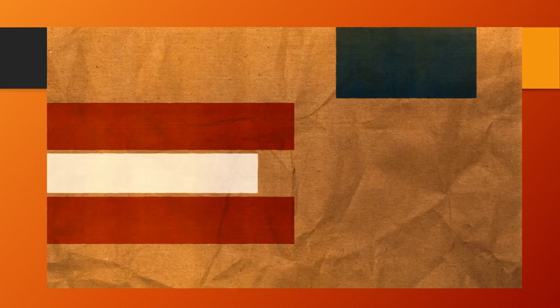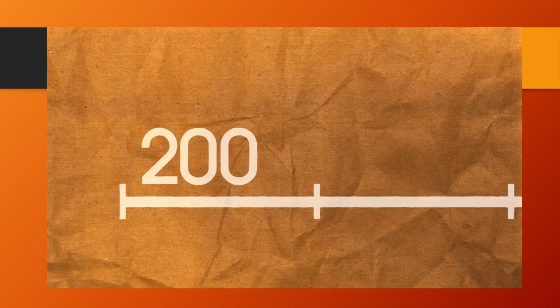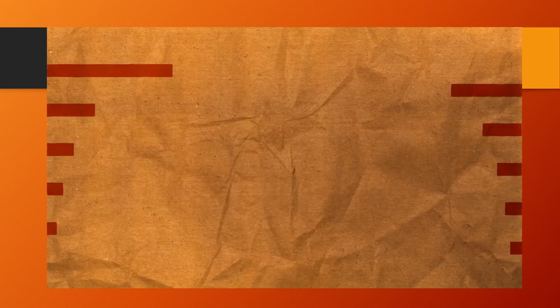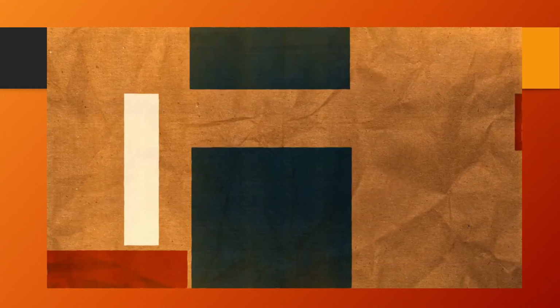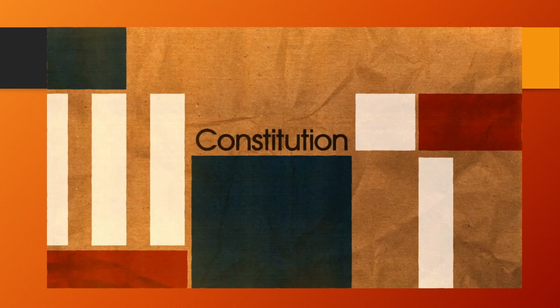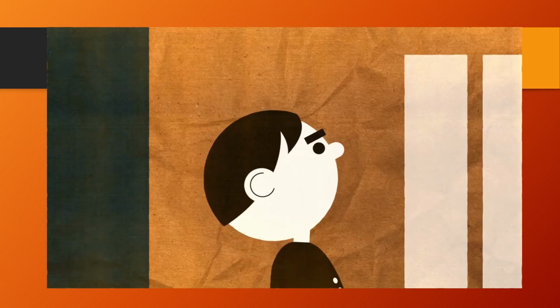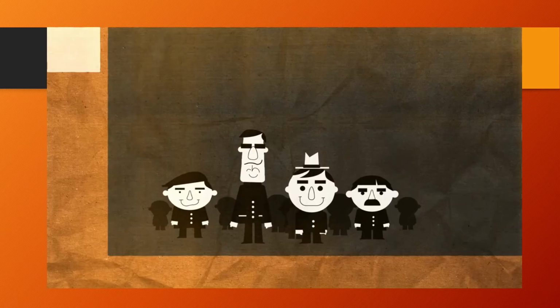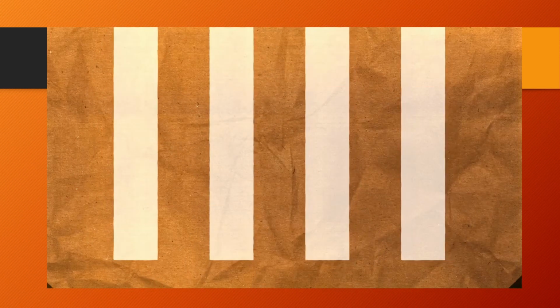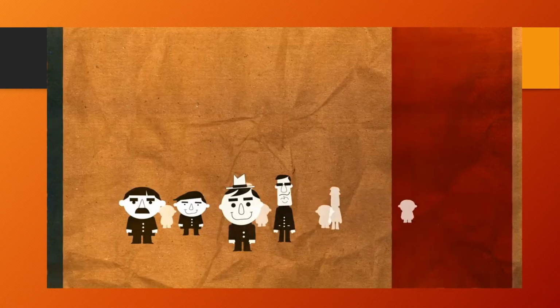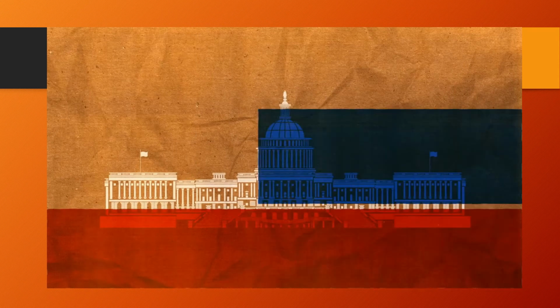The first 10 amendments to the U.S. Constitution, also known as the Bill of Rights, were ratified or passed over 200 years ago. But even though they're a bit, well, old, these first 10 amendments are still the most debated and discussed section of our Constitution today. So can you remember what they are? Let's take a look. The First Amendment is the freedom of speech, press, religion, assembly, and petition. This may be the most revered of the amendments. The First Amendment protects our rights to say and write our opinions, worship how we please, assemble together peacefully, and petition our government if we feel the need.